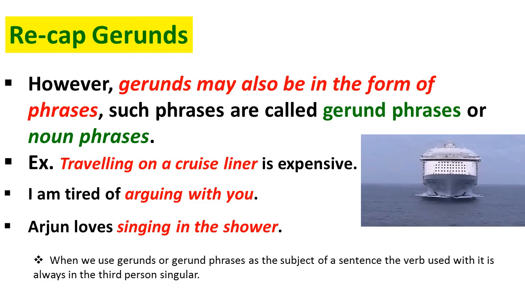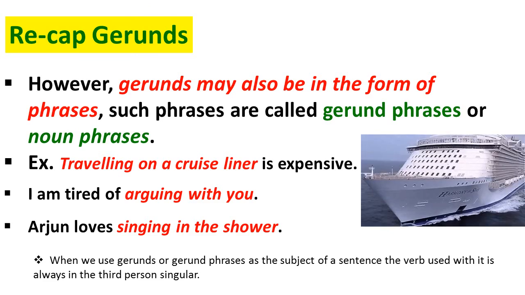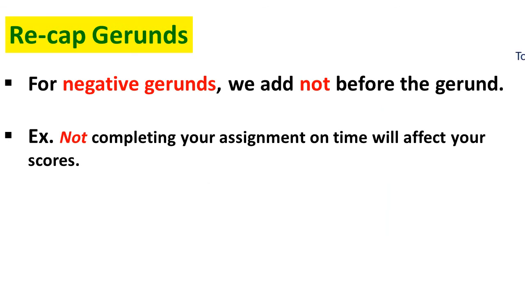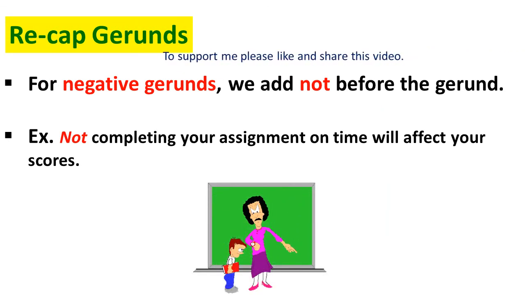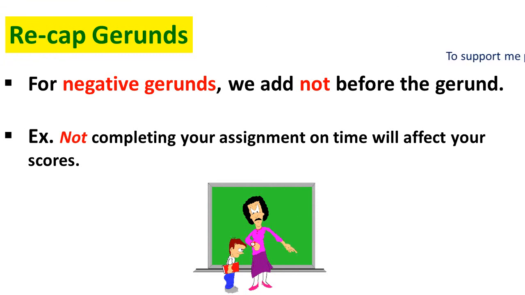But please remember, when we use gerunds or gerund phrases as the subject of a sentence, the verb used with it is always in the third person singular. And for all negative gerunds, we add not before the gerund. For example, not completing your assignment on time will affect your scores.